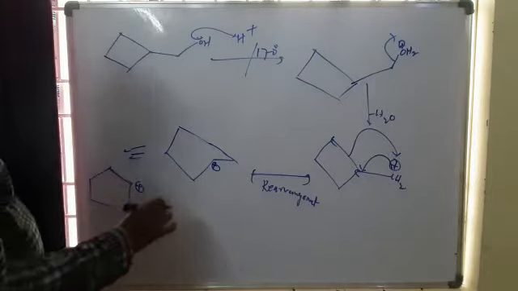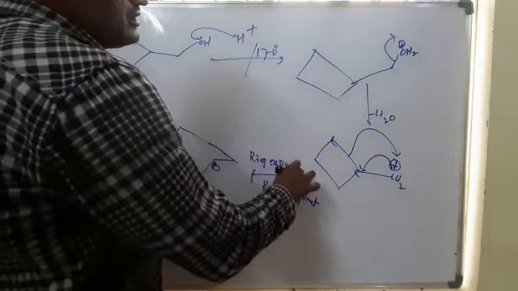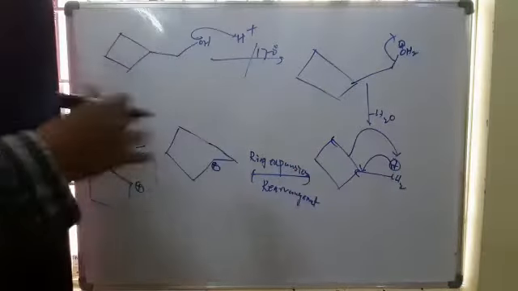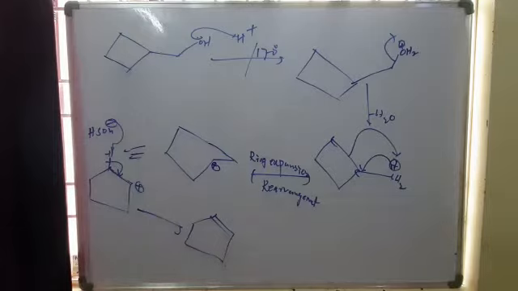So this is a ring expansion rearrangement, because a 4-member ring is less stable than a 5-member ring. So the 4-member ring rearranges to a 5-member ring. Next, alkene formation takes place. HSO4 minus abstracts a proton, and the double bond is formed. Alkene is formed. So pentene is the product.